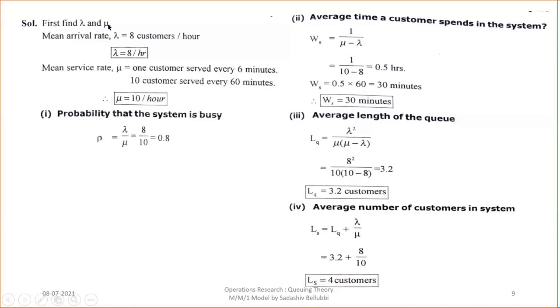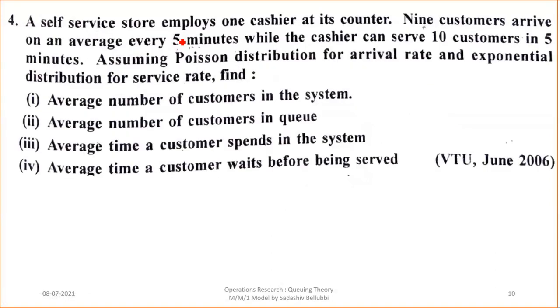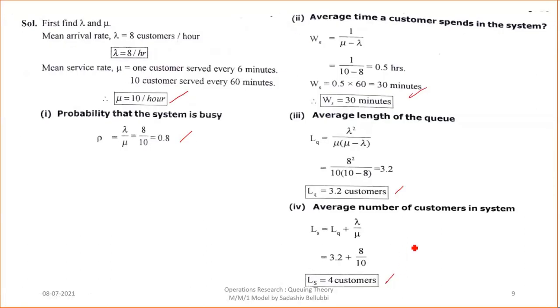First, we need to find the lambda and mu. So mean arrival rate is lambda equal to 8 customers per hour. So this is the lambda value. At the same time, mu value is 10 per hour. And the first answer, second, third, fourth. The unit will be customers or minutes. If it is a time, then you need to write in terms of minutes.